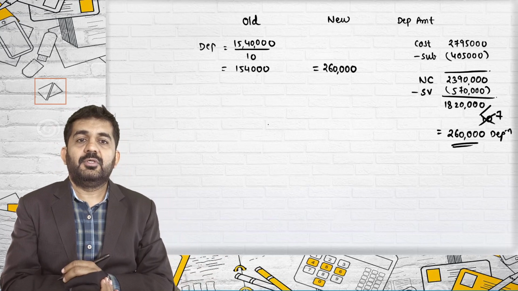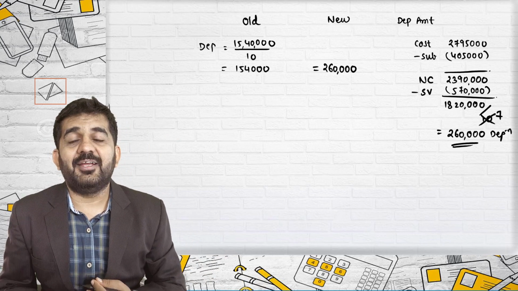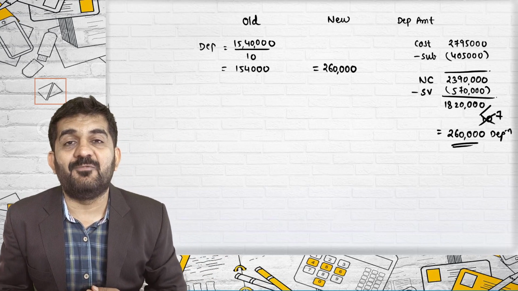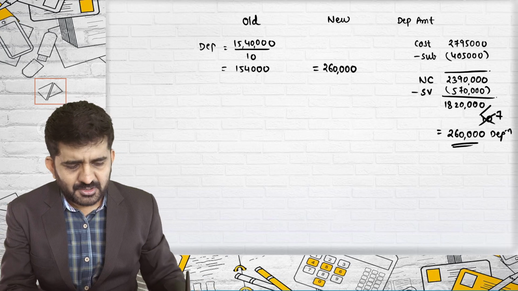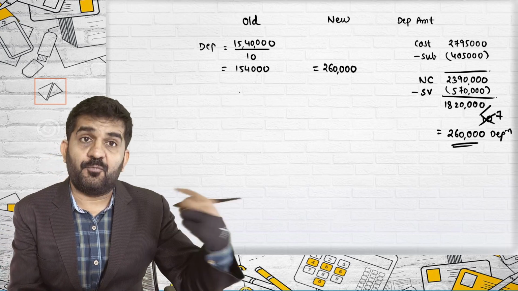Try to concentrate on how to find out the tax benefit for replacement. First, how to find out the tax benefit of the old machine?